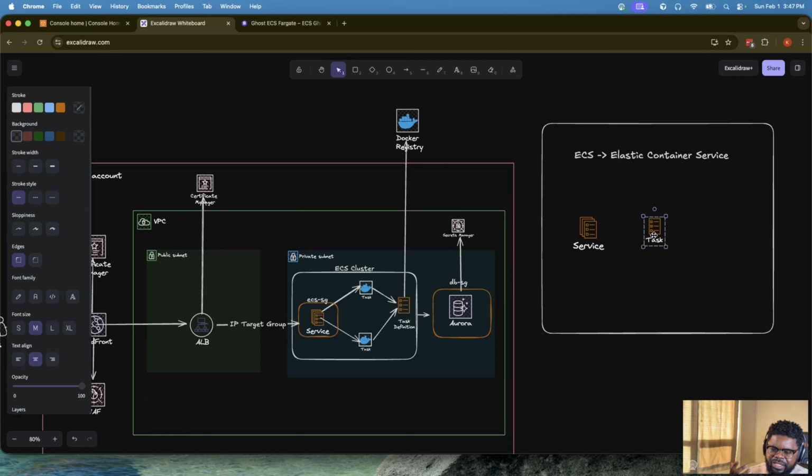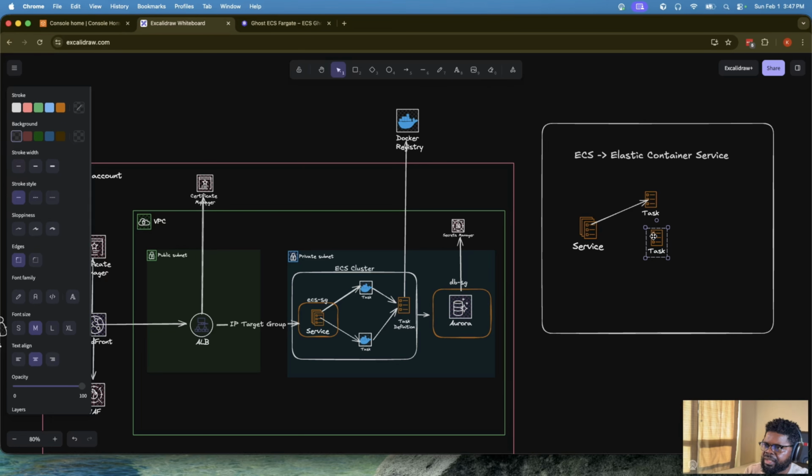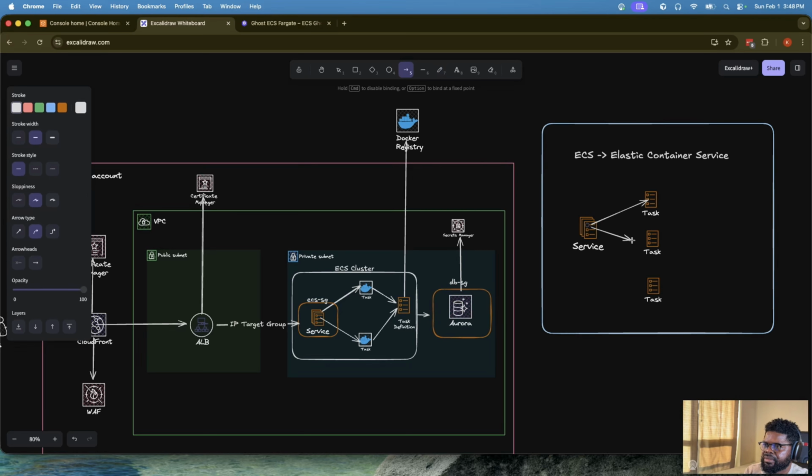There are a lot of details there, in terms of which container the service is going to run on, which port it is going to be exposed on, which secret it needs. There's a lot of information that the task itself needs for it to run, okay? But the service will orchestrate. So within a service, you have multiple tasks. So there'll be so many tasks. So let's duplicate this. I'm going to put 3. In the example, we have 2, but I'm going to put 3 here. So a service will have multiple tasks, right? You can have task 1, you can have another task, you can have this task.